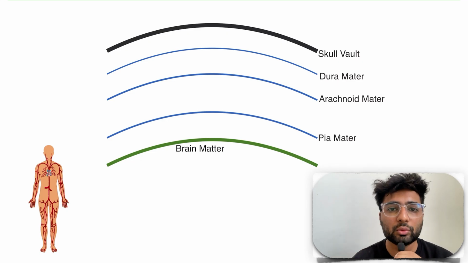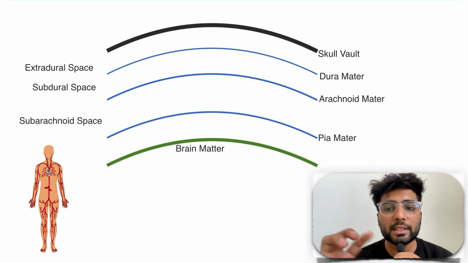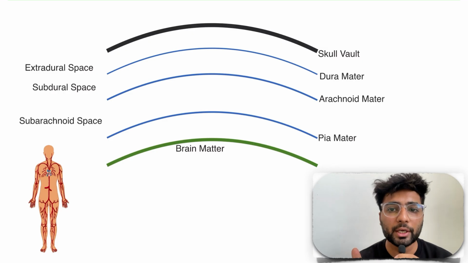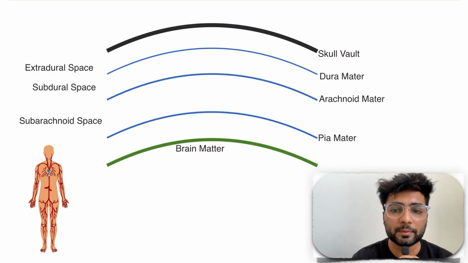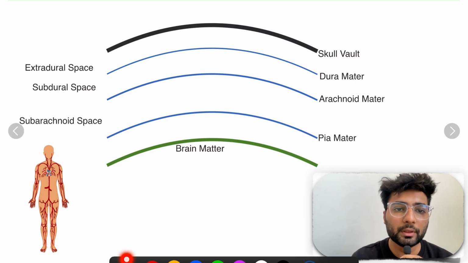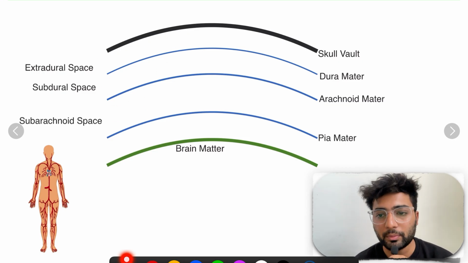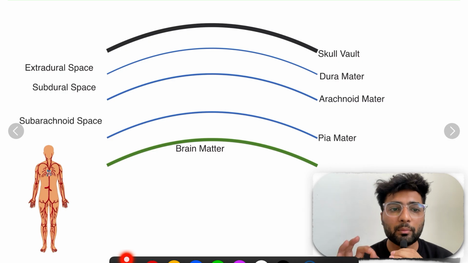In between these layers there is space and we are naming this space. The space above the dura is extradural, below the dura is subdural and below the arachnoid is the subarachnoid space. Okay, so this is extradural, subdural and subarachnoid space. In between these spaces there are blood vessels.